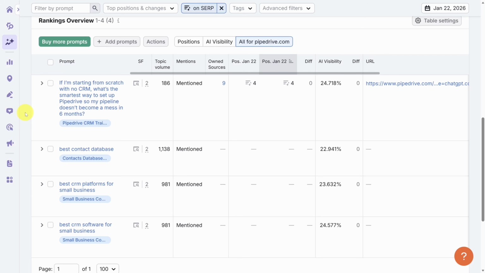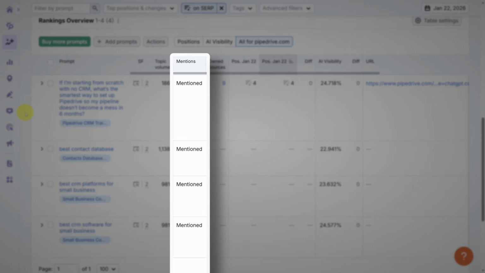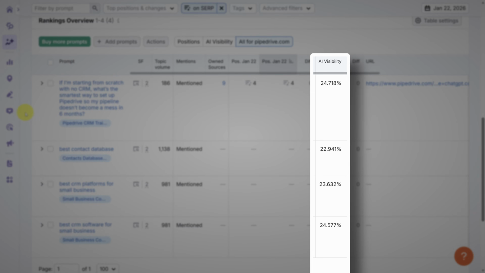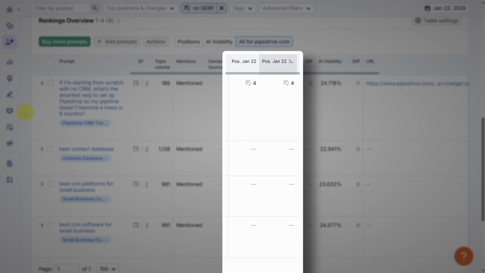Over time, you're going to check for at least two things. Are you moving from unmentioned to mentioned? And are you improving your share of voice in the response? That AI visibility number is a proprietary Semrush metric which estimates how much of the prompt response your brand name dominates. You can also track position changes over time, but be careful with this.